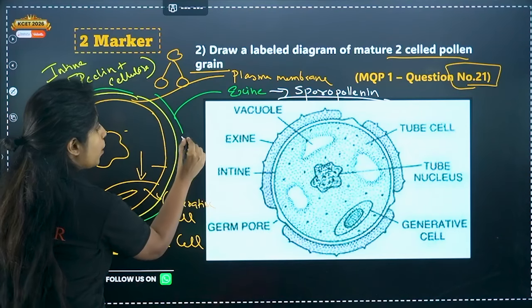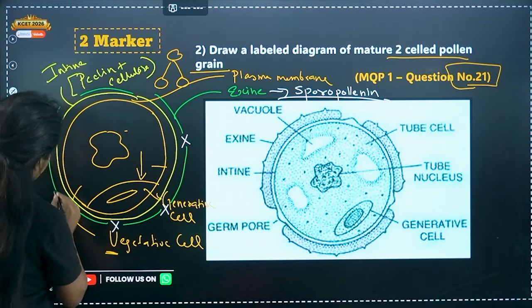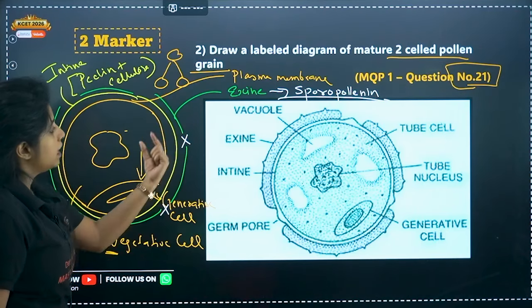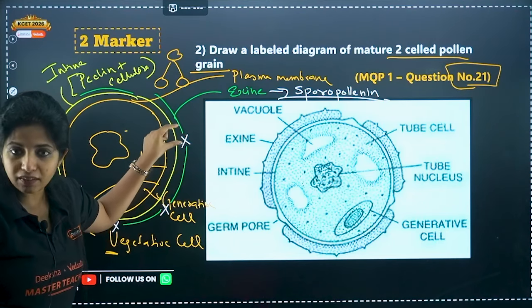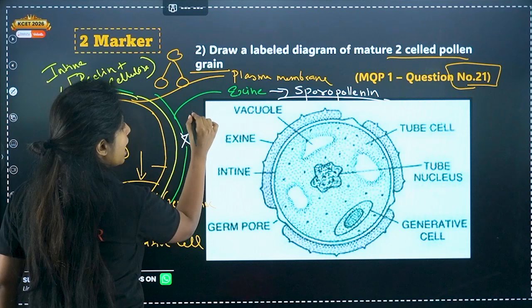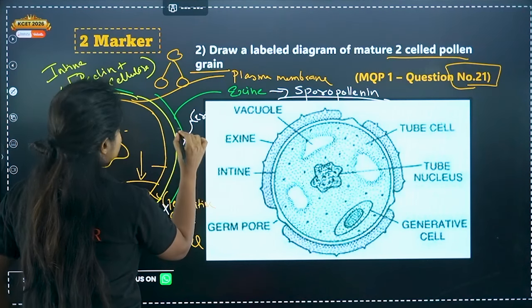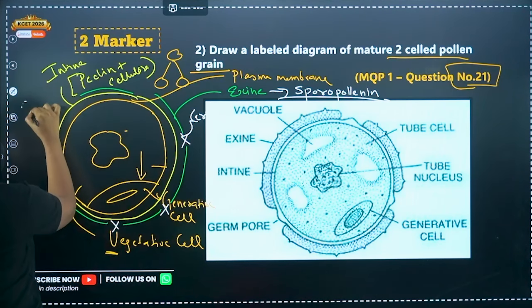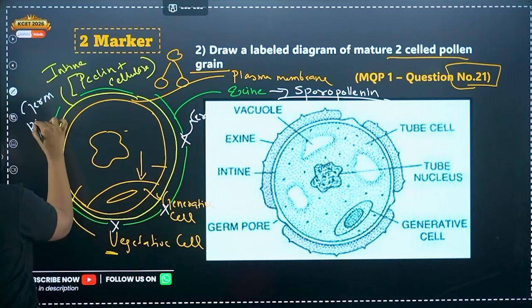Now wherever sporopollenin is not there, here sporopollenin is not there. That means there is a pore there. What do you call this pore? You call this pore as germ pore. I'll write it over here. You call this pore as germ pore.